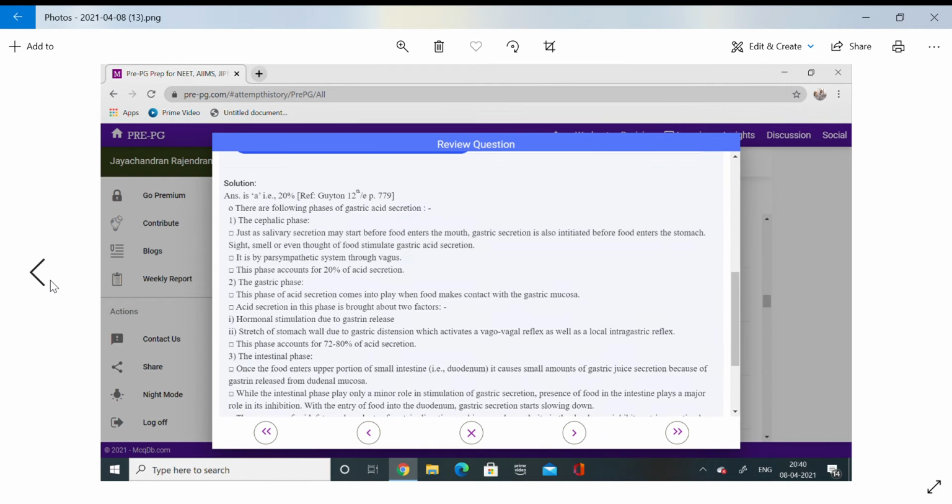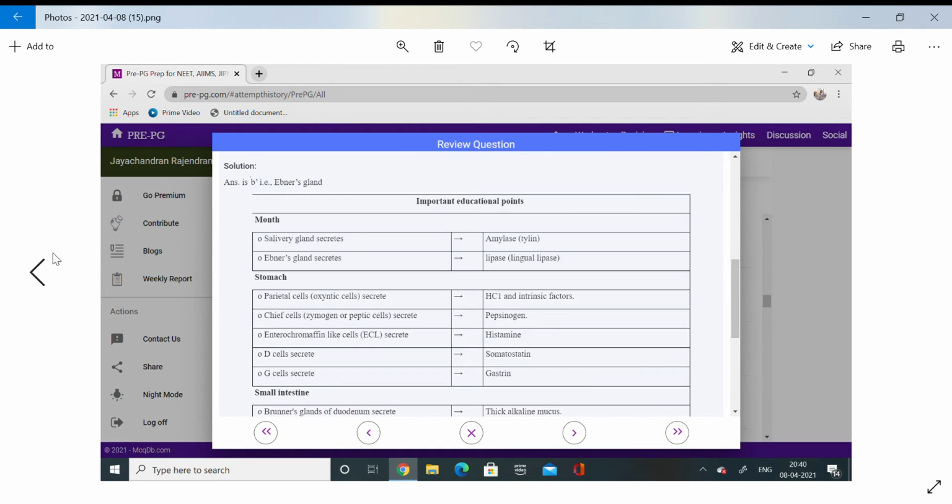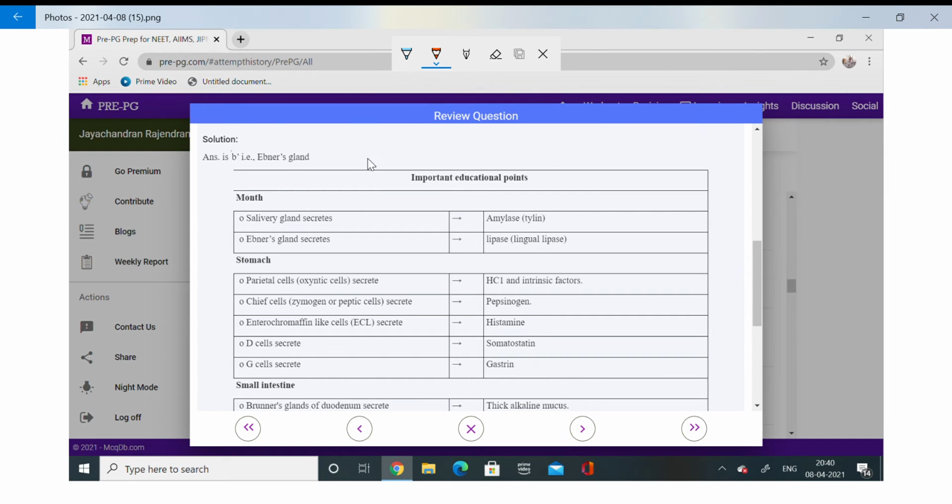So next is about important educational points. What enzymes or important products are secreted from each cell, we are going to see right now. If you see, we have the salivary gland that secretes amylase or ptyalin. Ebner gland secretes the lingual lipase. This is important.